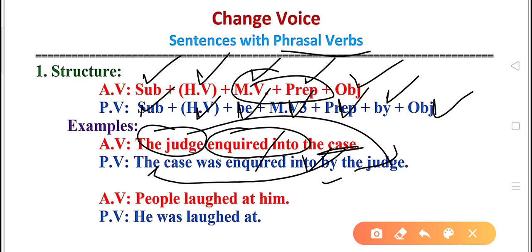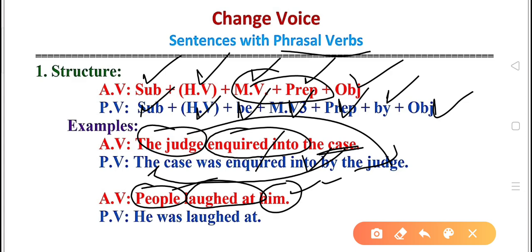Now the next sentence: people laughed at him. People is the subject, laughed at is verb plus preposition, and then the object of the active sentence. Now when it is changed into passive, him is the object of the sentence.